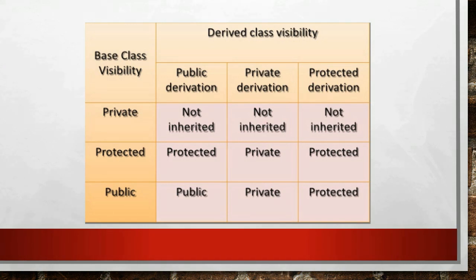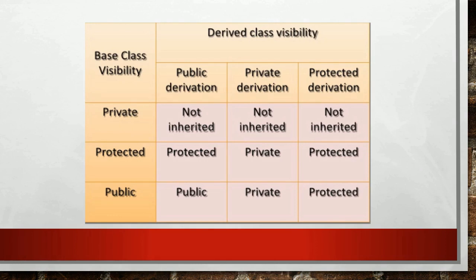Now, we can derive the members of a class as public derivation, private derivation or protected derivation. In the figure, the leftmost column shows the base class visibility. That is, in a base class, there may be private, protected and public members. These members can be derived using public, private or protected derivation. A private member cannot be inherited in any way, so in the row private, it is not inherited for all the derivation types. A protected member can be inherited as public, private or protected derivation.